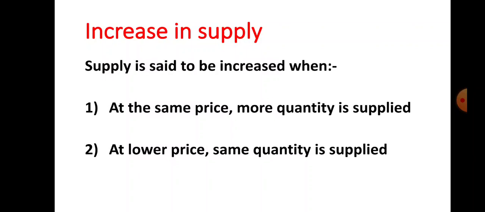Supply is said to be increased when the following two conditions are fulfilled. Number one, at the same price more quantity is supplied, and number two, at lower price same quantity is supplied.